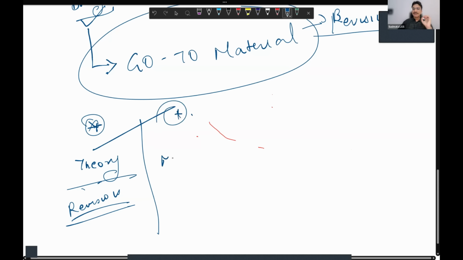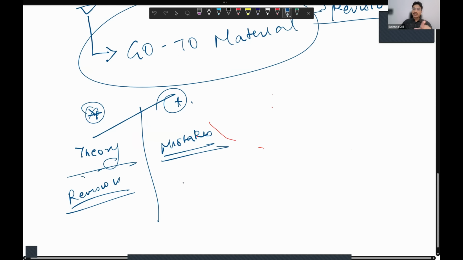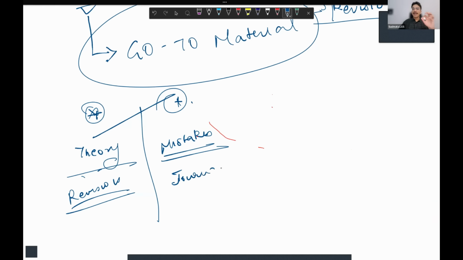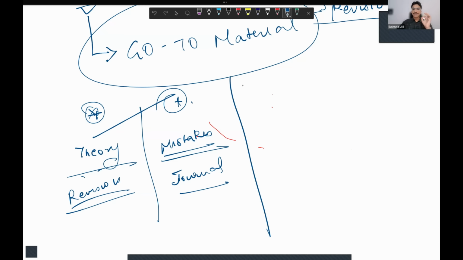Second thing is the mistakes you are making in your MCQs, in your test and discussions which you are taking right now. If you're making any mistakes in that, any mistakes in the MCQ bank, any question you felt was tough and you were unable to solve or understand, you needed help in that, make a mistake journal and write it and keep it handy topic wise, so that when you're revising you go through them so that points are covered multiple times.